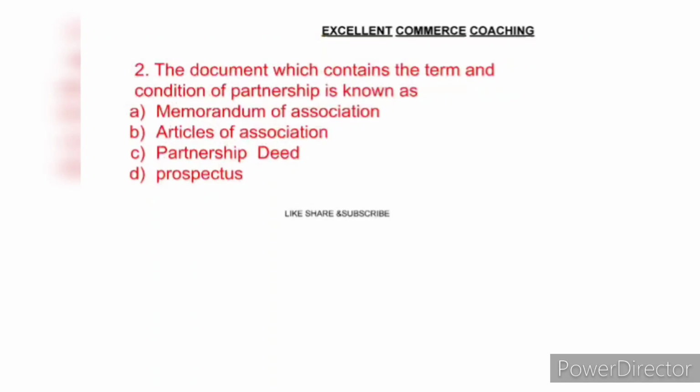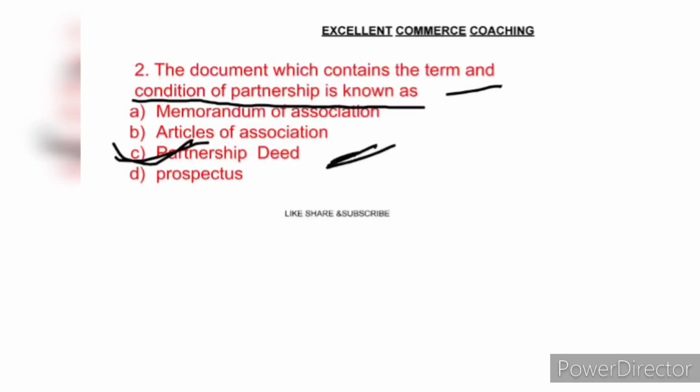Question number 2. The document which contains the terms and conditions of the partnership is known as: option A Memorandum of Association, option B Articles of Association, option C Partnership Deed, option D Prospectus. Memorandum of Association, Articles of Association and Prospectus are related to companies. So option C, that is partnership deed, is the right answer.